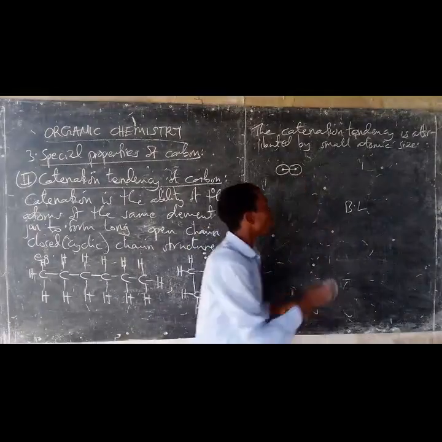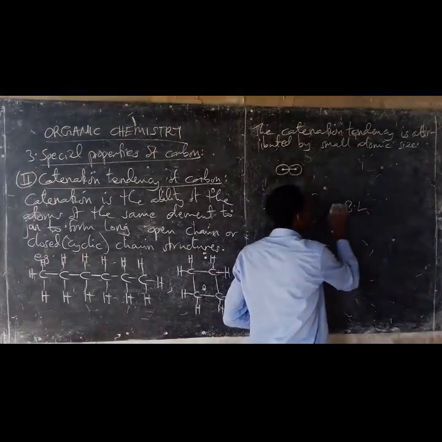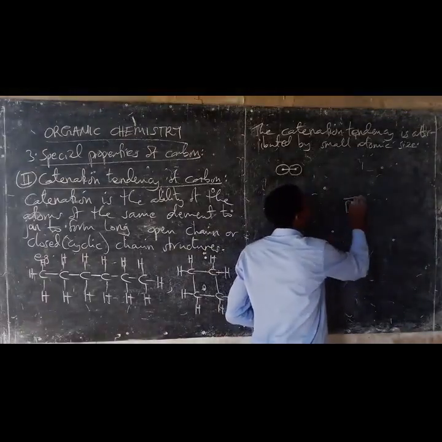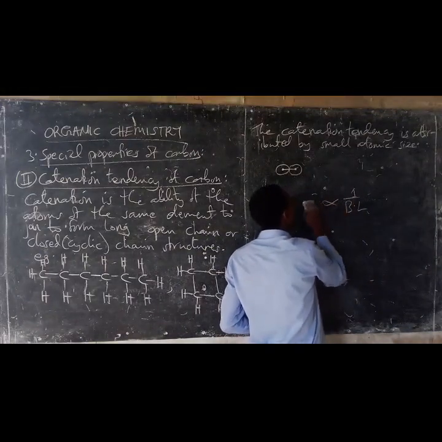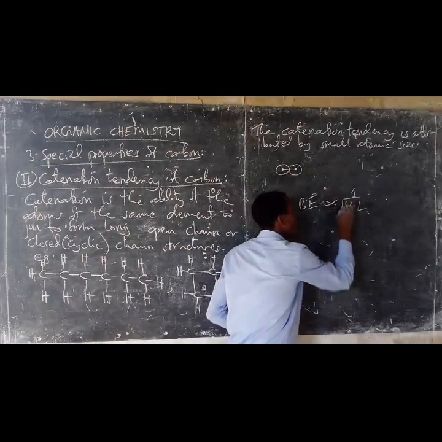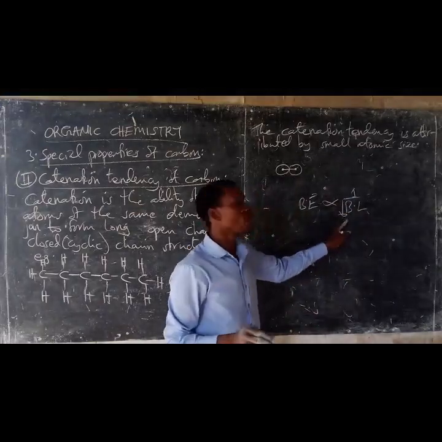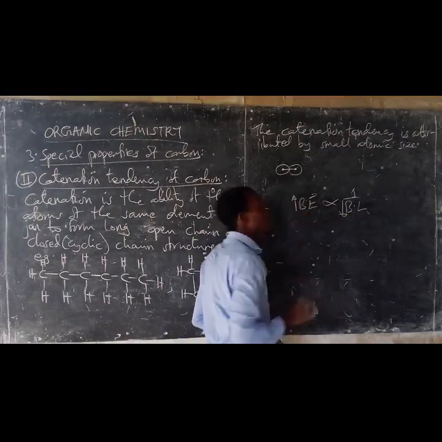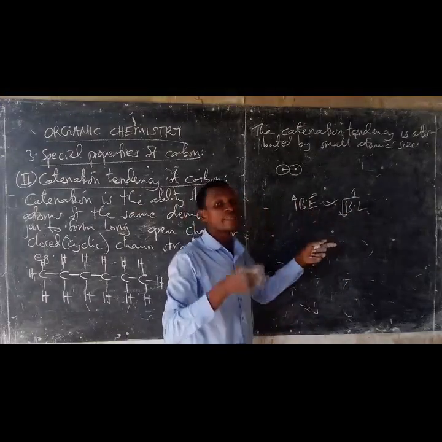So it is short. Bond length is inversely proportional to bond strength. As the bond length is short, the bond strength is high, or the bond energy is high.